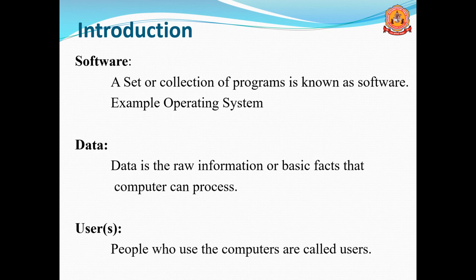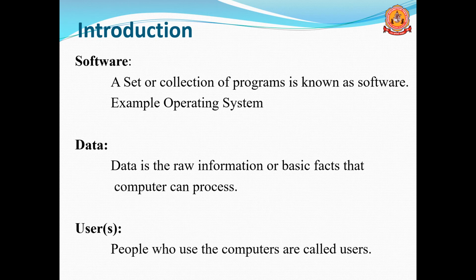If you want to make the hardware work, then a set of programs, a set of instructions, is required. Those instructions are known as software. Whenever you type the letter Y, Y should be displayed on the monitor. If you type the letter T, the same letter should be displayed on the monitor. That is the hardware working.